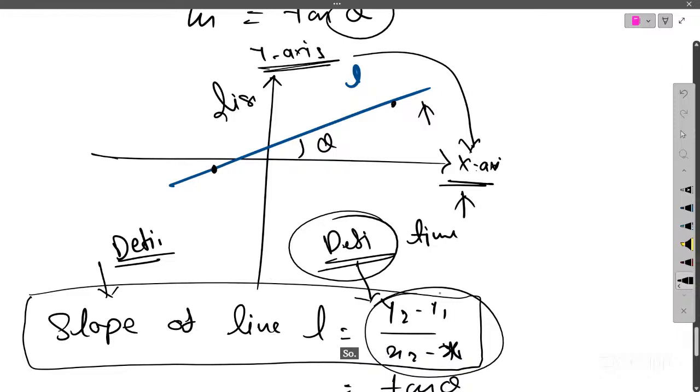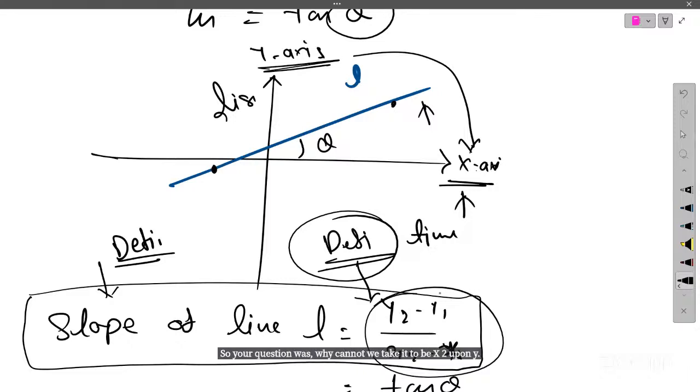Your question was why we cannot take x2 minus x1 upon y2 minus y1. Since in many applications y is dependent on x, we always take this kind of ratio, and that's why the slope is defined like that. Is that fine?